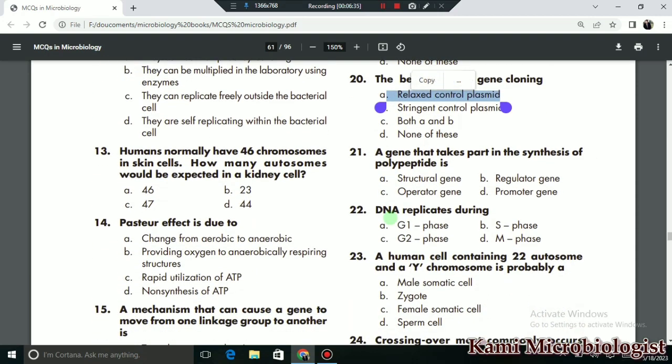MCQ 21 says a gene that takes part in the synthesis of a polypeptide, what do we call that? That type of gene is called a structural gene. A is the correct option. MCQ 22 says DNA replicates during. It mostly replicates during the S phase. So B is the correct option.